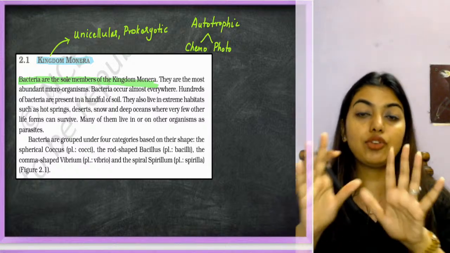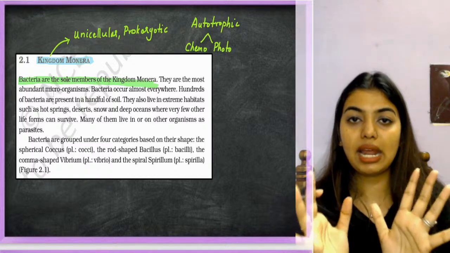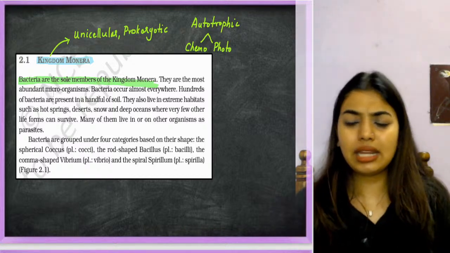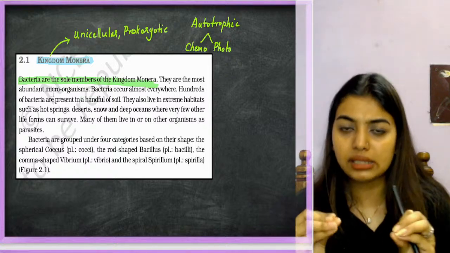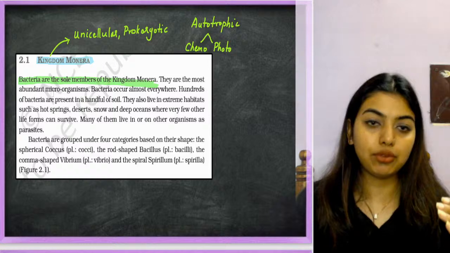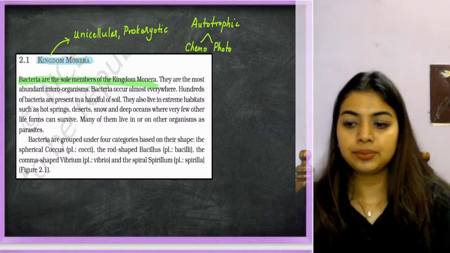Okay, they are the most abundant microorganism. Yes or no? If you take my hand and see, you will see millions of bacteria in my hand. Same way in this pen, this hairband, whatever you touch right now, there is a lot of bacteria, but they are not that harmful. Clear or not?